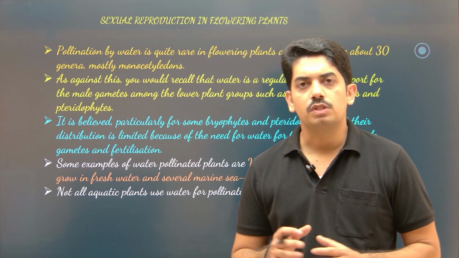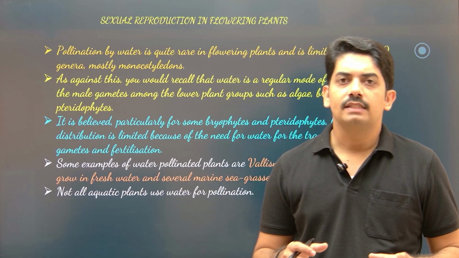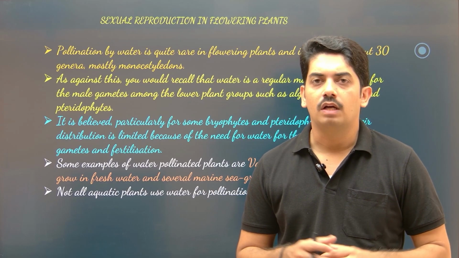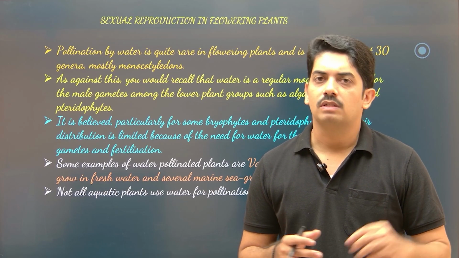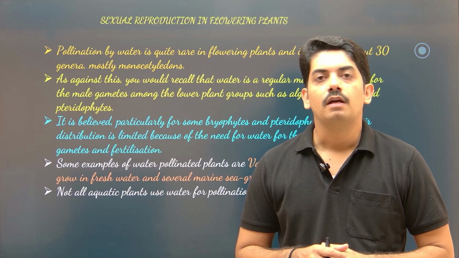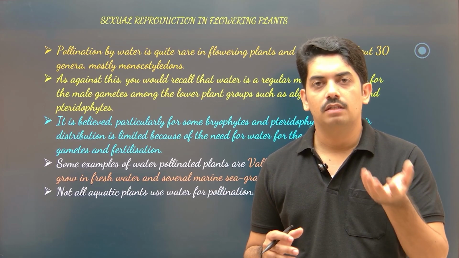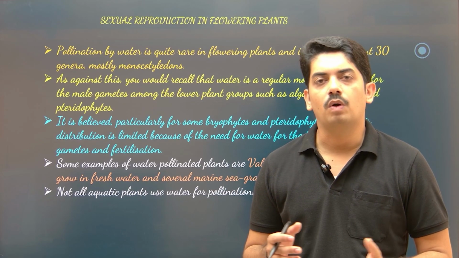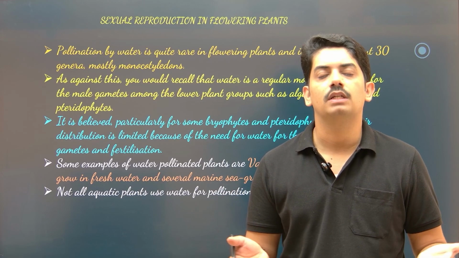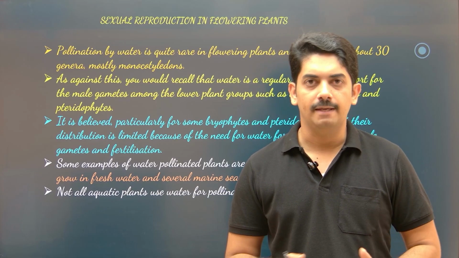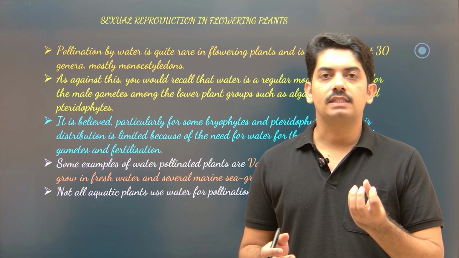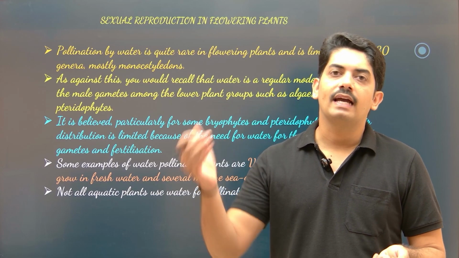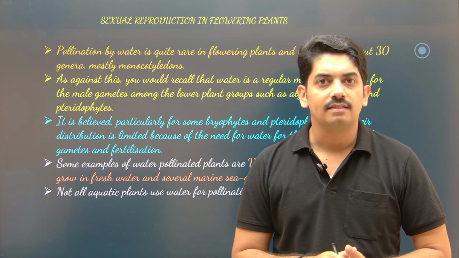See, don't get confused. Hydrophytic plants grow in water; on the surface of the water, sometimes they are completely submerged. The plants which are growing on the water surface, that means they are floating on the water surface because of buoyancy, produce flowers which are colorful, and they are pollinated by insects.